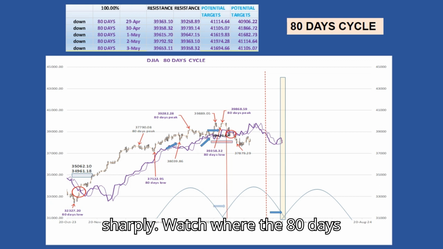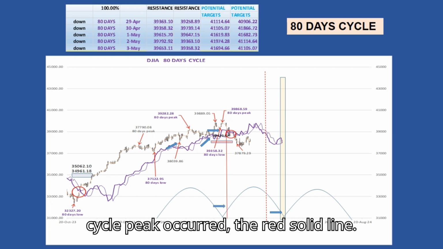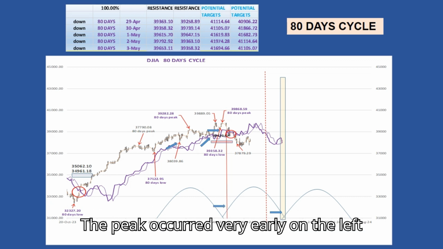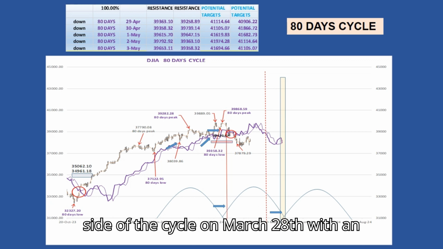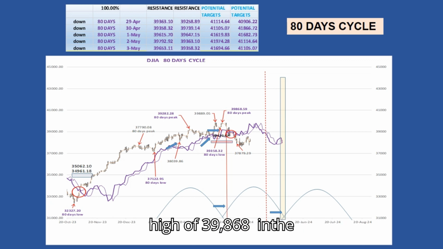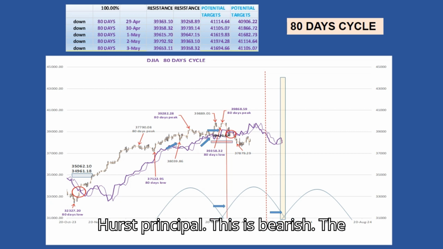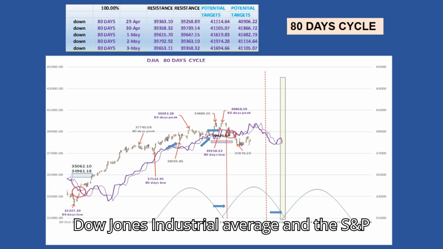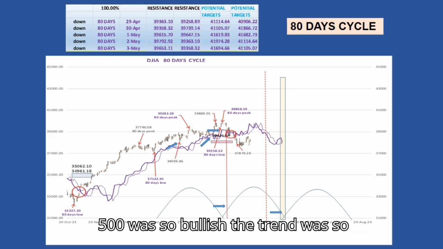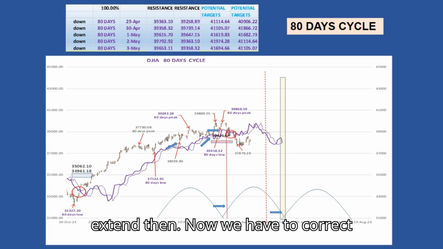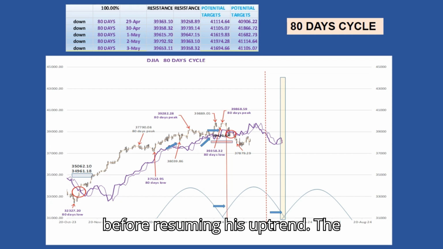Watch where the 80-day cycle peak occurred, the red solid line. The peak occurred very early, on the left side of the cycle, on March 28th with a high at 39,868. In the Hurst principle this is bearish. The Dow Jones Industrial Average and the S&P 500 were so bullish, the trend was so extended, that now we have to correct before resuming the uptrend.